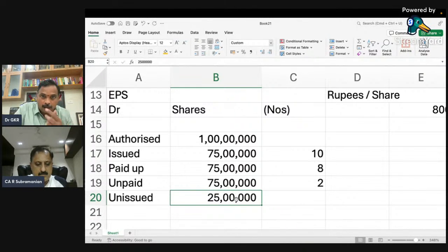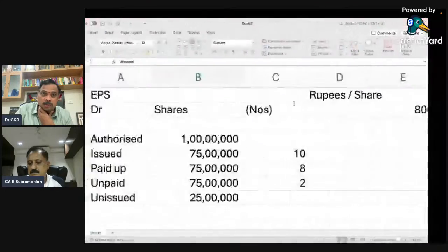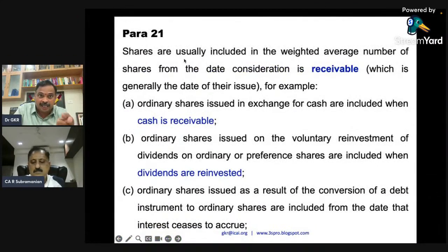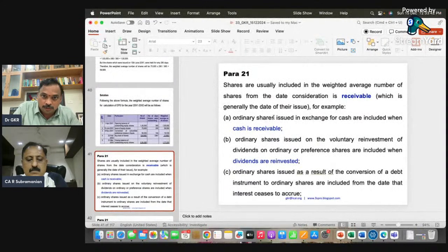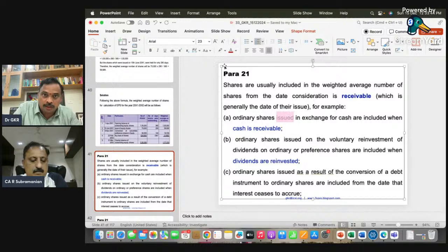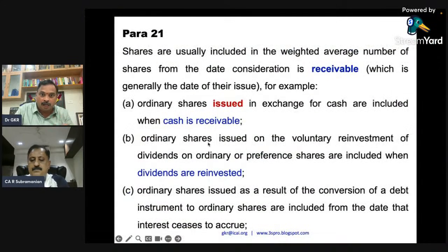Now come to this definition. Shares are usually included in the weighted average number of shares that have been issued, from the date consideration is receivable. Ordinary shares issued, this word is very important. Similarly, sometimes dividend has to be given, but you say don't pay me dividend, reinvest and give it to me in shares.